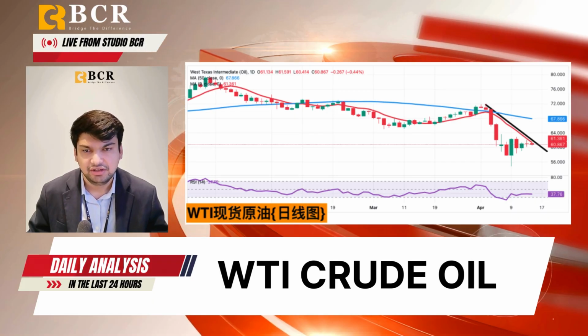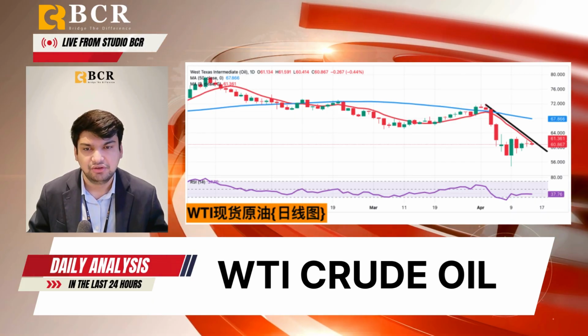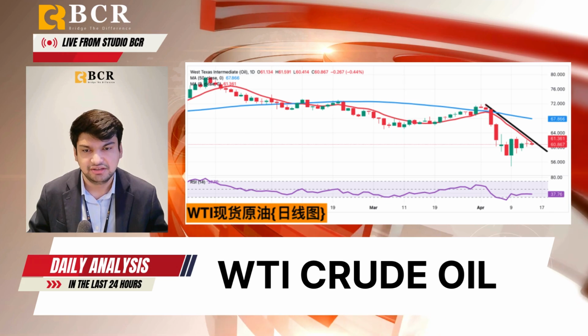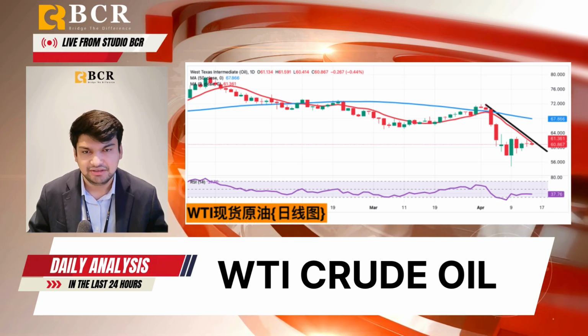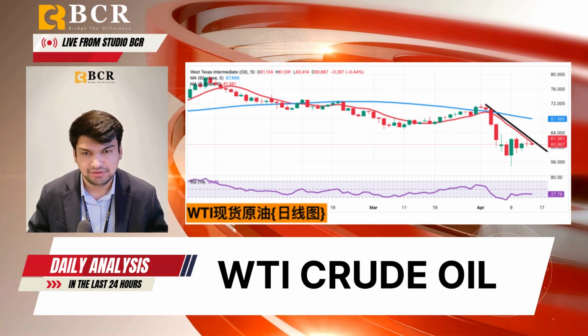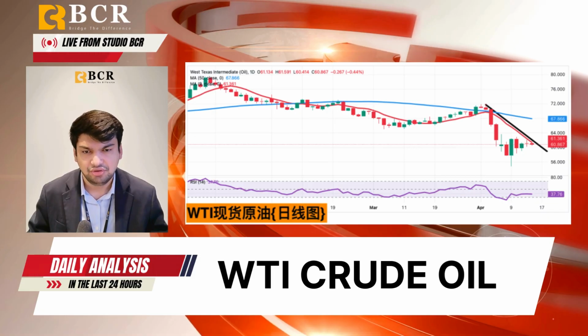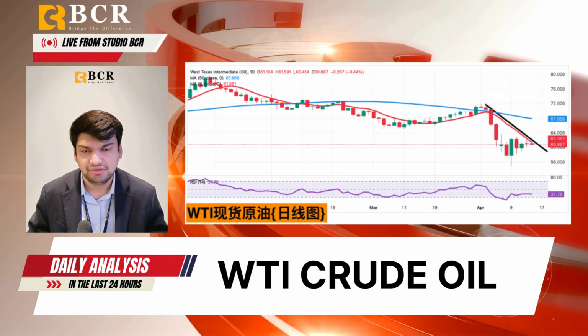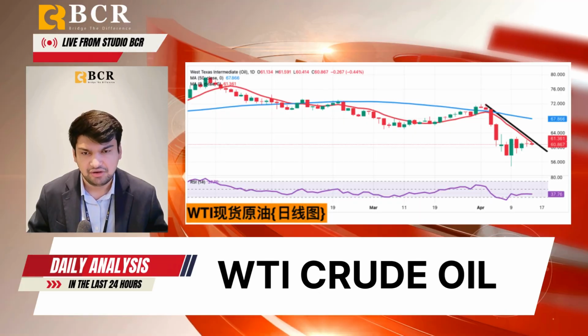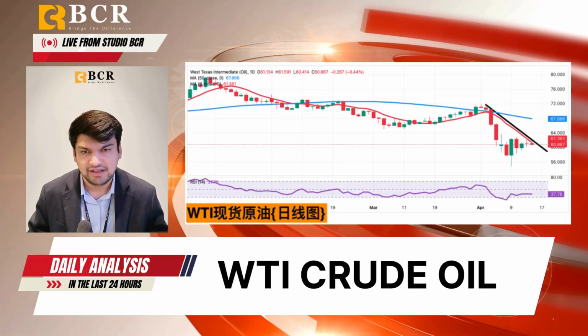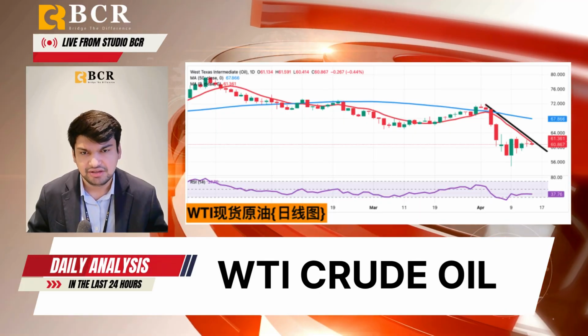But the gains were limited by concerns that the trade war could weaken global economic growth and suppress fuel demand. US President Donald Trump said on Sunday he would announce import tariffs on semiconductors in the coming week, adding that flexibility would be maintained for some companies in the sector. Meanwhile, data on Monday showed that China's crude oil imports in March rebounded sharply from the previous 2 months, up nearly 5% year on year, boosted by Iranian oil and a recovery in Russian deliveries.